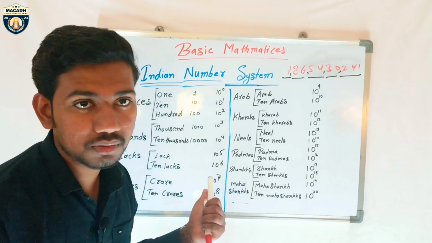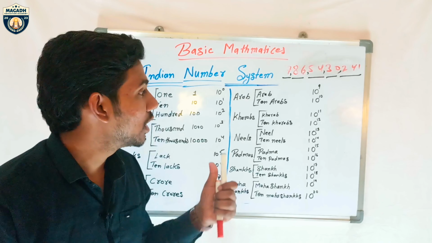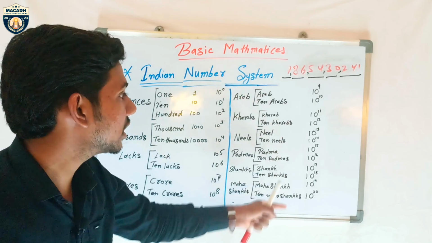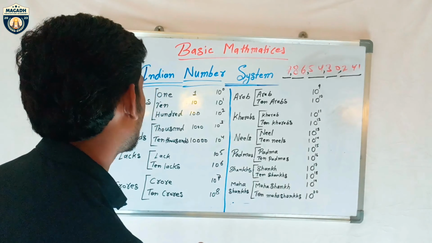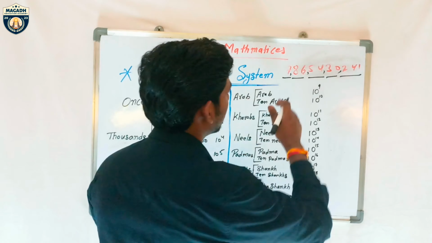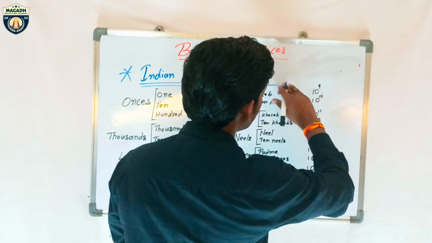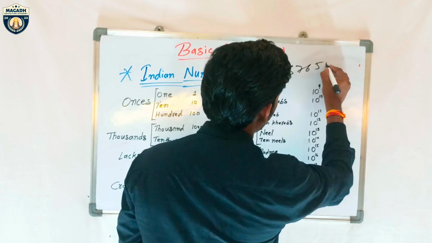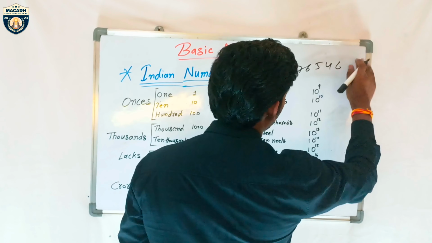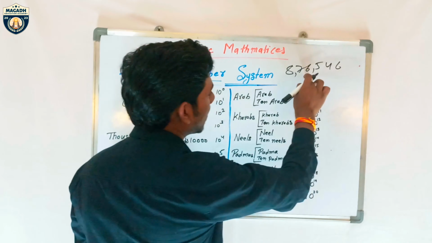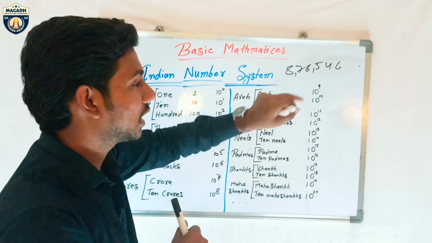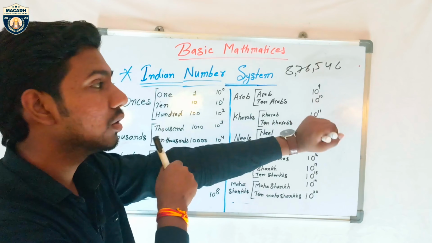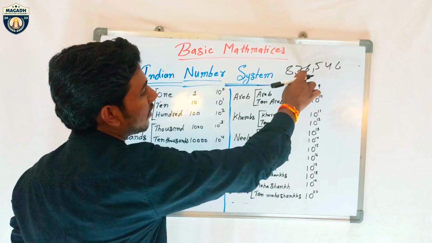Is it clear for you? Okay, so in the Indian number system, is it like that only? So let's practice. Let's take another example: 876540. Okay, so after 3 digits and after 2 digits. Can you write this in words? So how will you do it? Let's count.